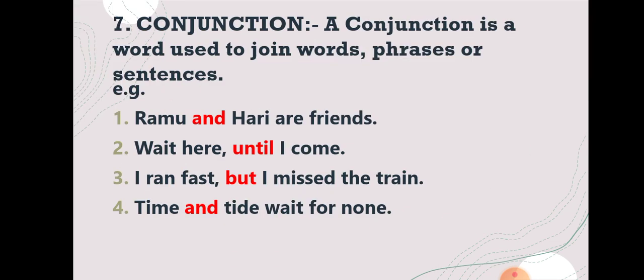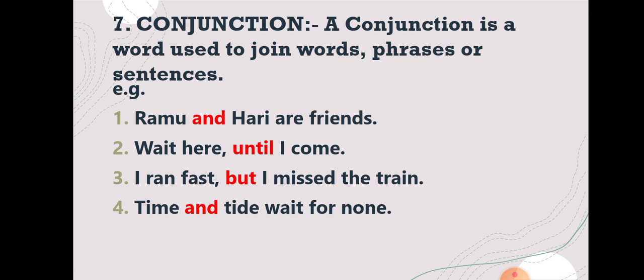Now, what is a conjunction? A conjunction is a word used to join words, phrases, or sentences. It is clear here, students, what a conjunction is. A conjunction is a word used to join words, phrases, or sentences. For example, in example number 1, Ramu and Hari are friends. So here, students, two words, Ramu and Hari, are joined together with the word and.